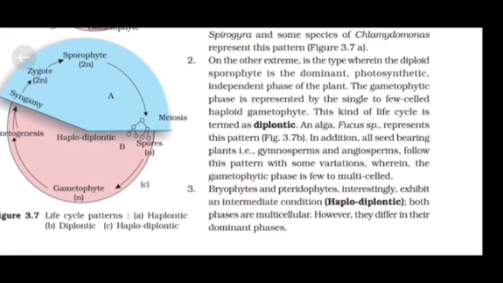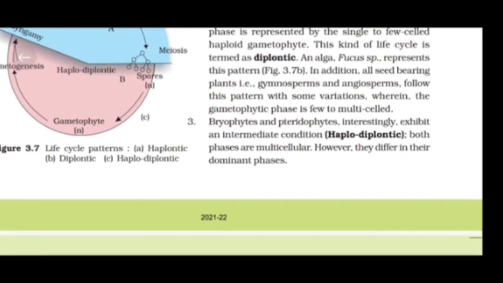In addition, all seed-bearing plants, that is gymnosperms and angiosperms, follow this pattern with some variation wherein the gametophytic phase is few to multi-celled. Bryophytes and pteridophytes interestingly exhibit an intermediate condition, haplodiplontic.